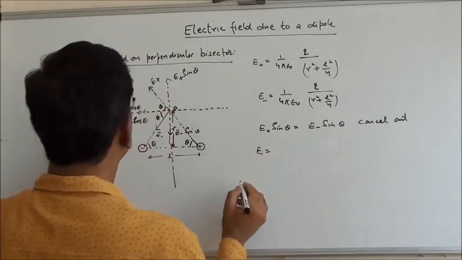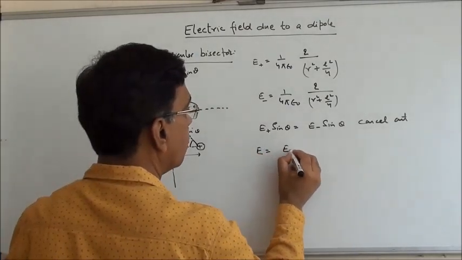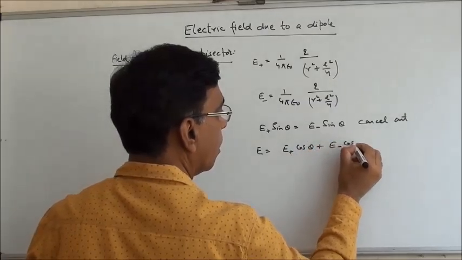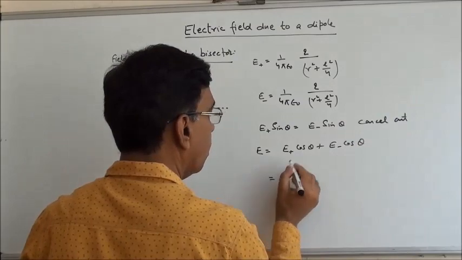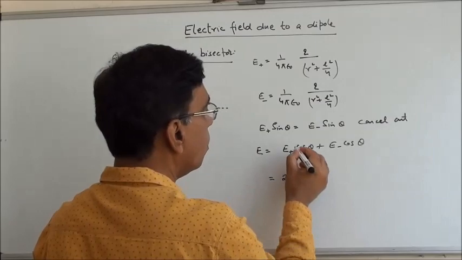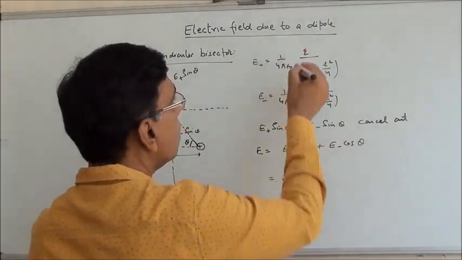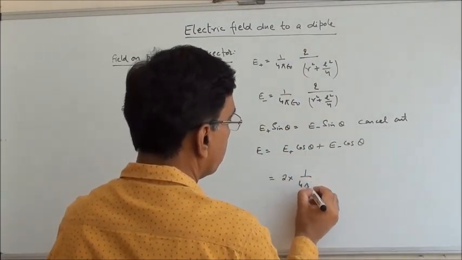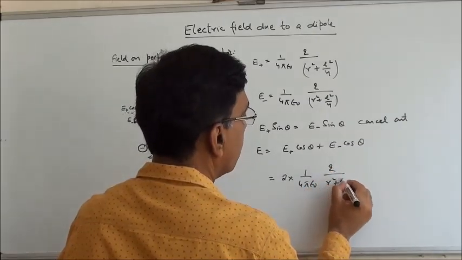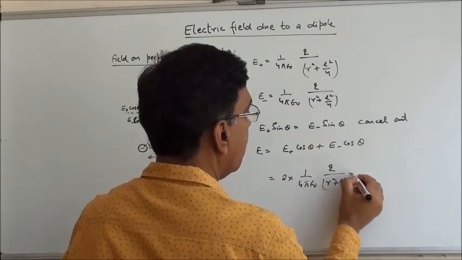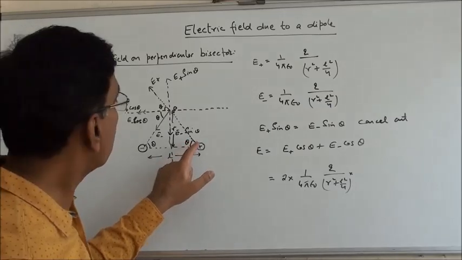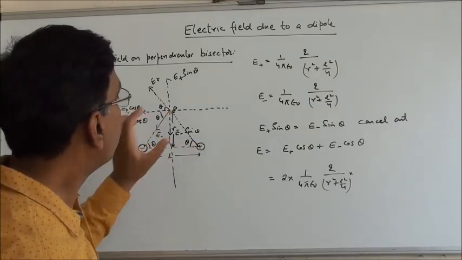So what is the net field? The resultant field is the sum of cos components. So E plus cos theta and E minus cos theta. And they are equal, E plus and E minus. So I can write 2 into E plus cos theta or E minus cos theta. Q upon r square plus L square by 4 into cos theta. Now substitute the value of cos theta from this triangle. Base upon hypotenuse.